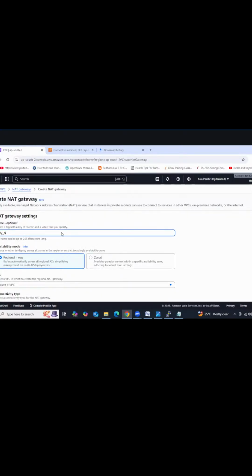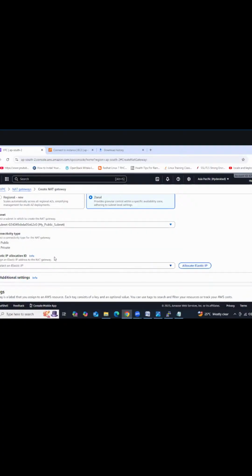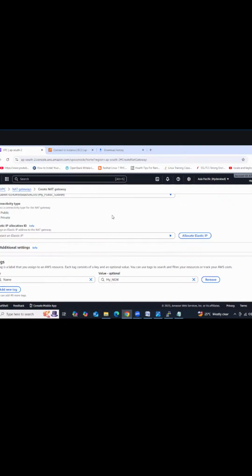My NGW, then select this one, and then select which one? Public subnet. We need to create the NAT gateway in the public subnet, and here you need to provide the elastic IP address. Allocate the elastic IP address; it will charge $0.05 per hour. Then select allocate.